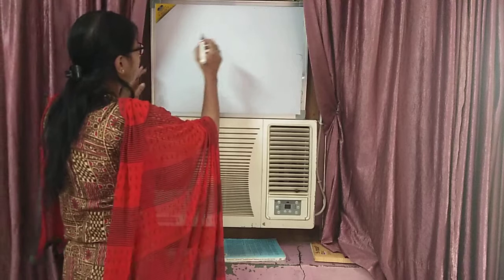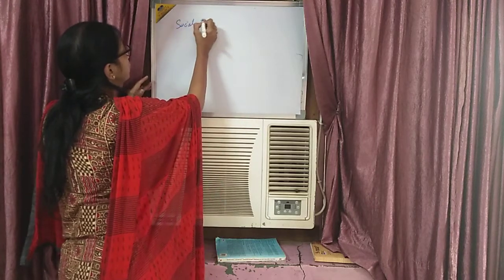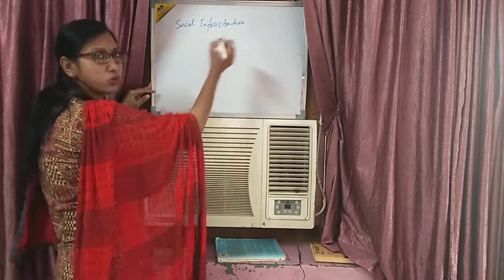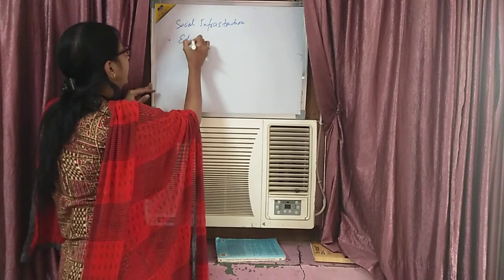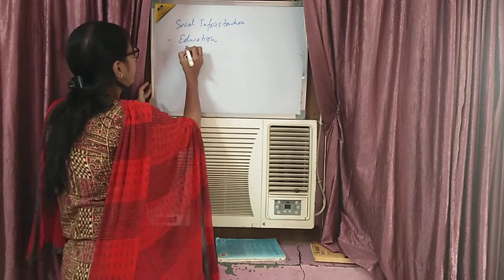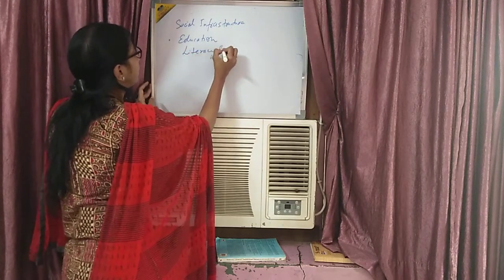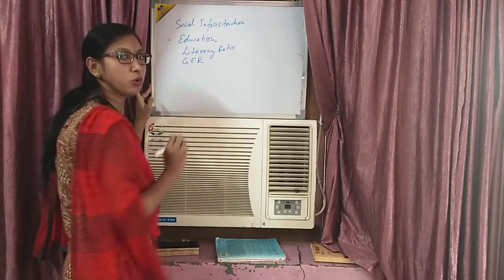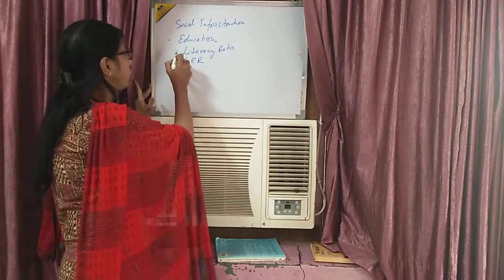Now one more project you can make which is related to your subject, your study material, as we are studying right now the education system in India. In this you just write first about the social infrastructure. Okay, what is social infrastructure? Then write about education. What is education? Under this education you write about literacy ratio. You can write about GER, gross enrollment ratio. All these things you have to mention.